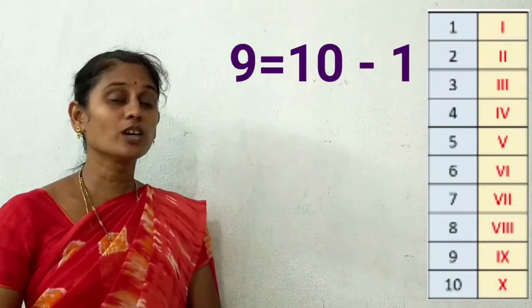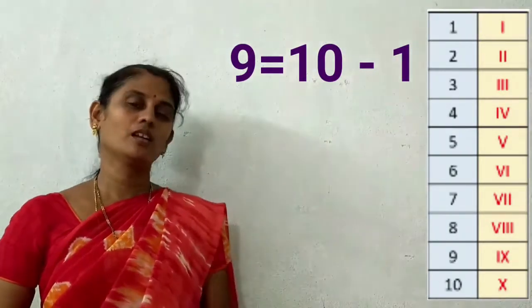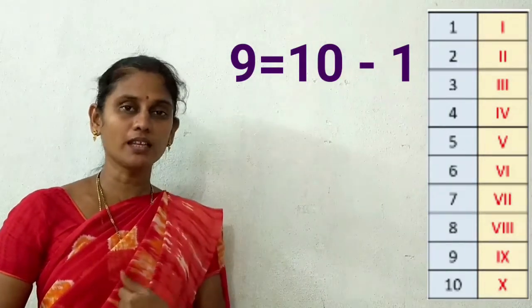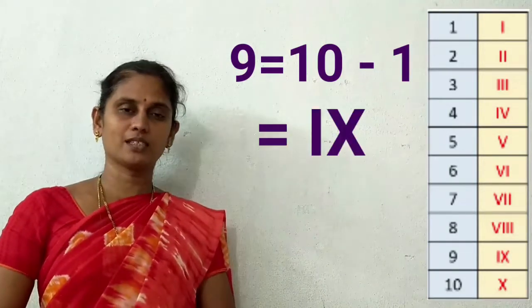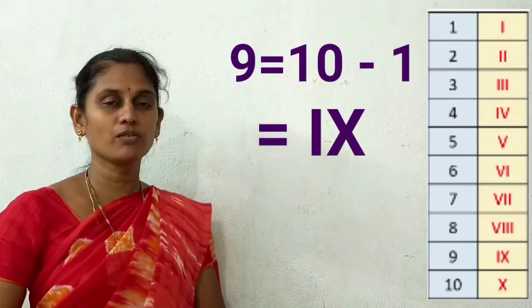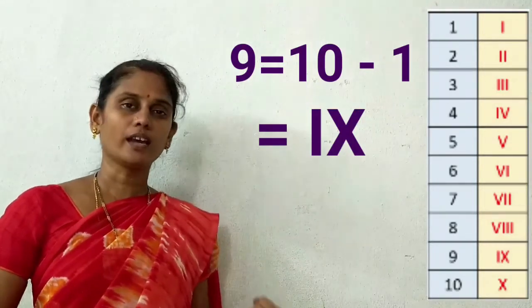And here you are subtracting 1. So, write the symbol I to the left of the X. That is, the symbol for 9 is IX. And then the symbol for 10 is